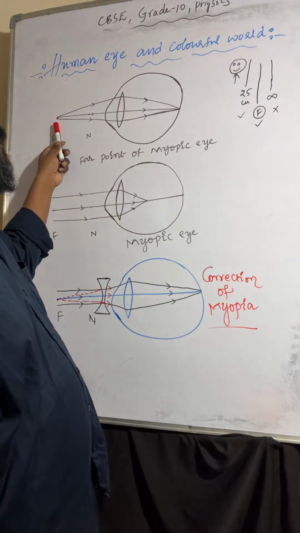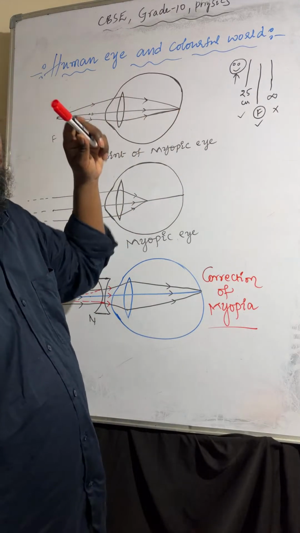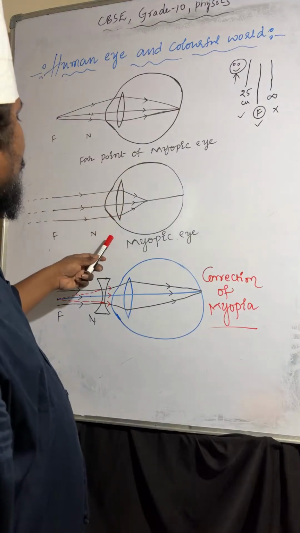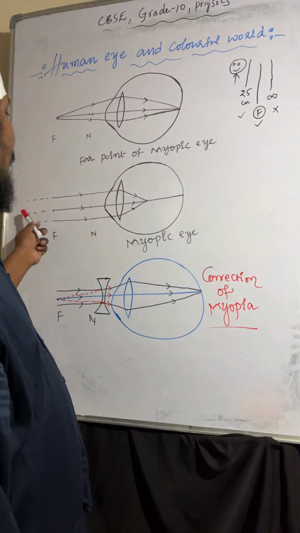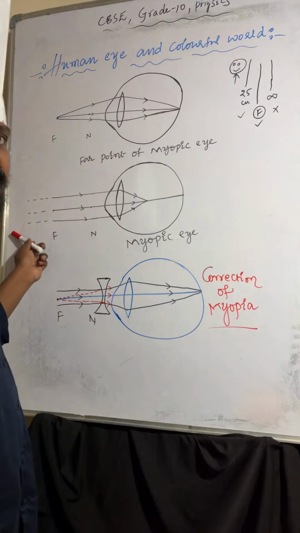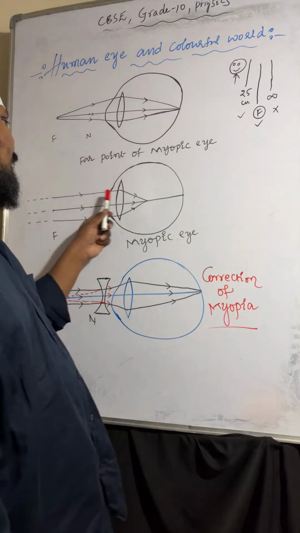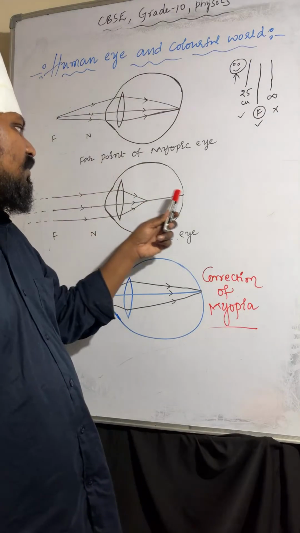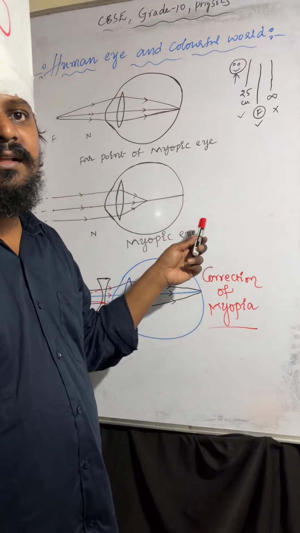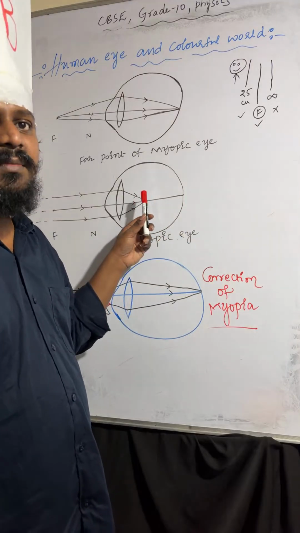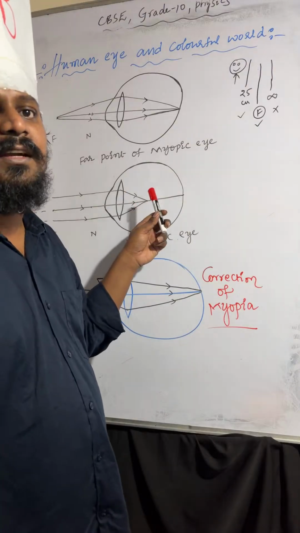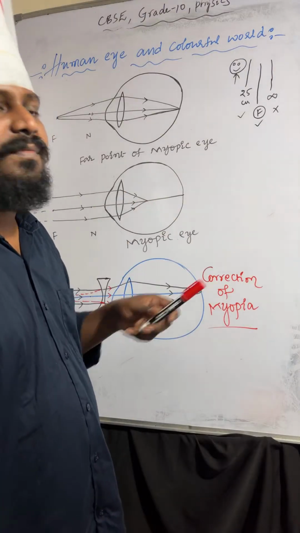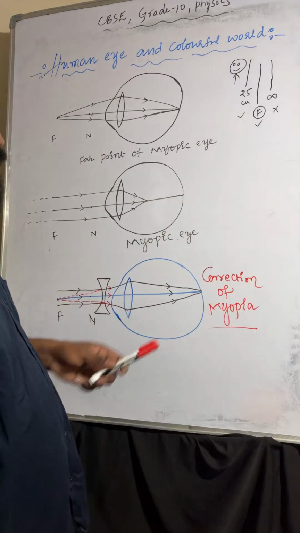The light rays coming from the far point will meet at the retina. And coming to the next myopic eye, these dotted lines represent light rays coming from infinity. After refraction, those light rays will meet in front of the retina. As I mentioned, if the light rays meet at the retina we can see, but those light rays are meeting in front of the retina only. That is a myopic eye.